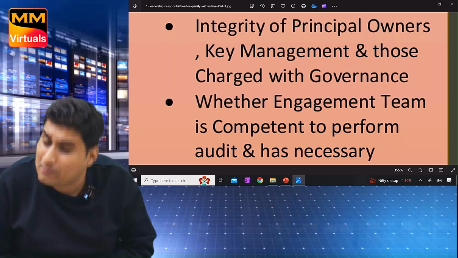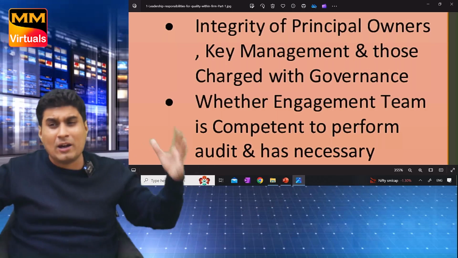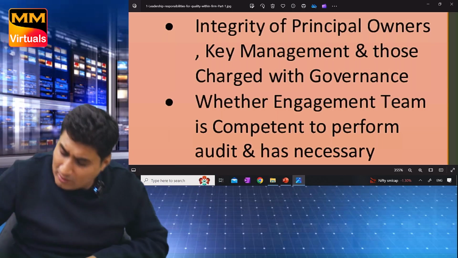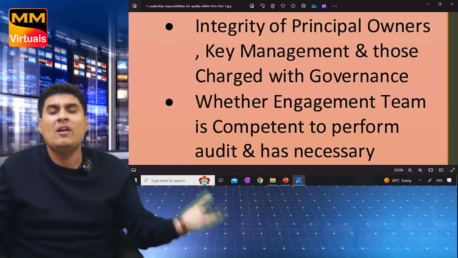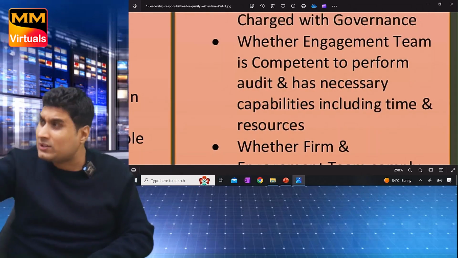Second, let me take my example. Can I do audit of Reliance? No. I should have 200 people with me because Reliance has 100 subsidiaries. Whether the firm is capable to do audit, I am not capable because I don't have the necessary capability including time and resource. Do you have time? Do you have this many people?